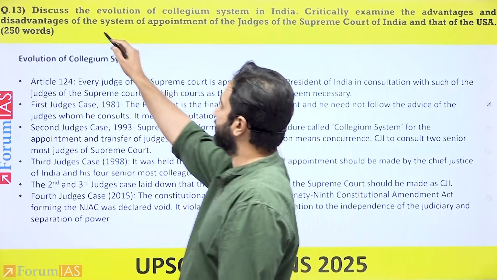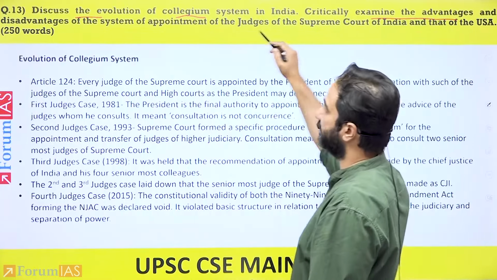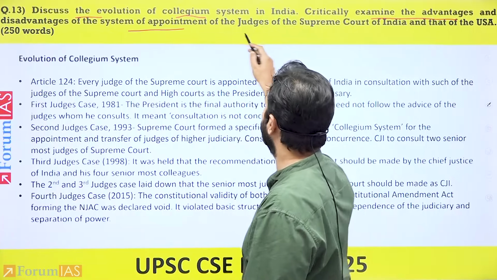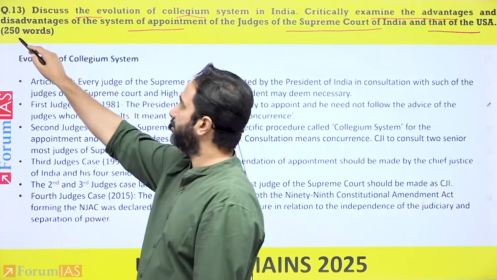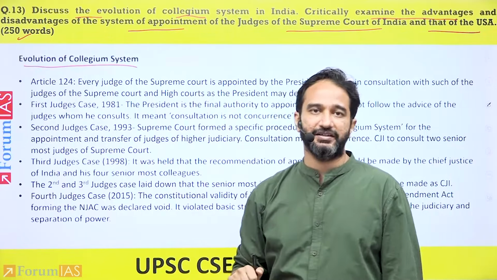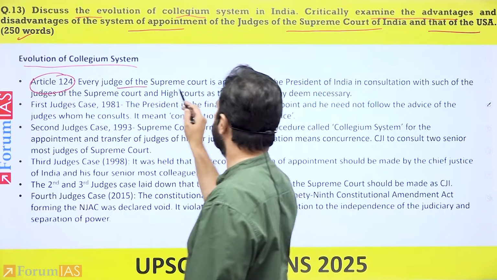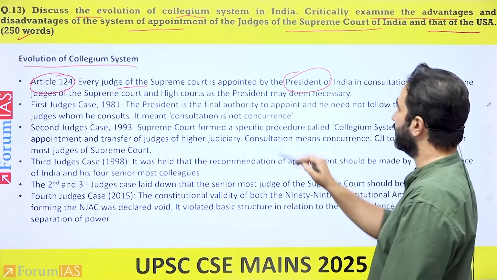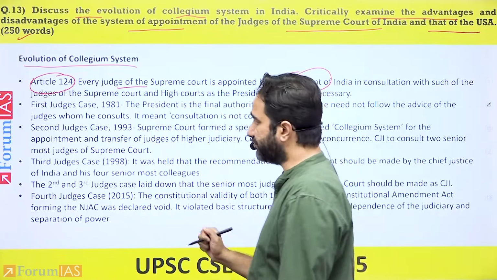The next question: discuss the evolution of the collegium system in India, critically examine the advantages and disadvantages of the system of appointment of judges of the Supreme Court of India and that of the United States. 250 words. You start with what is the collegium system and its evolution. Start with mentioning Article 124, that every judge of the Supreme Court is appointed by the President in consultation with the Chief Justice.